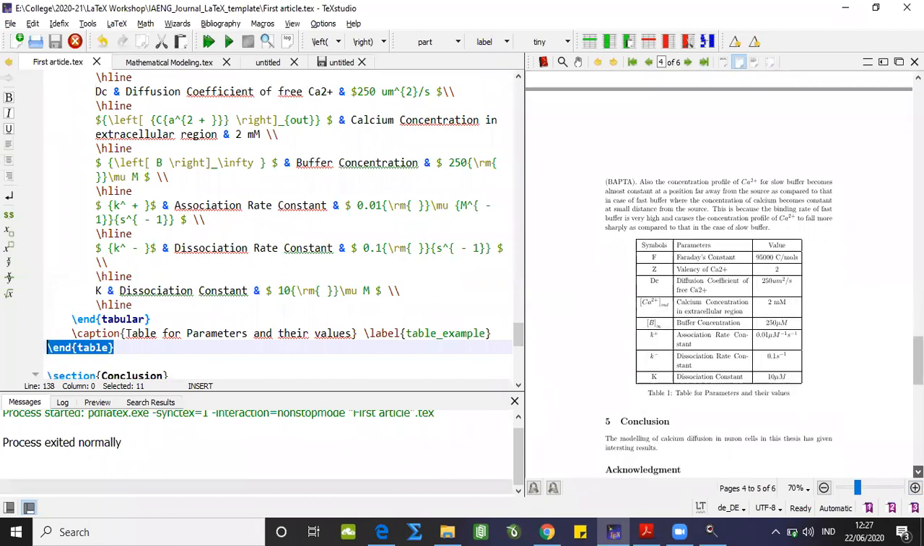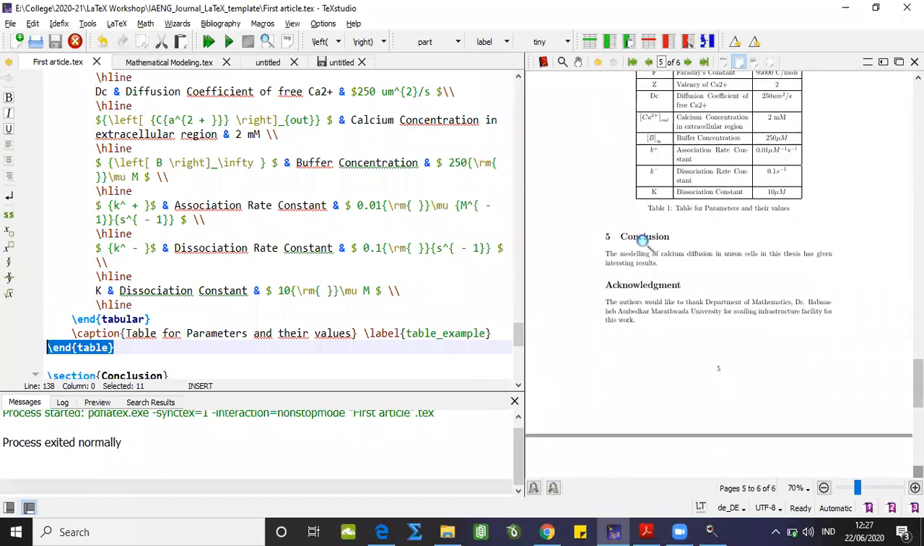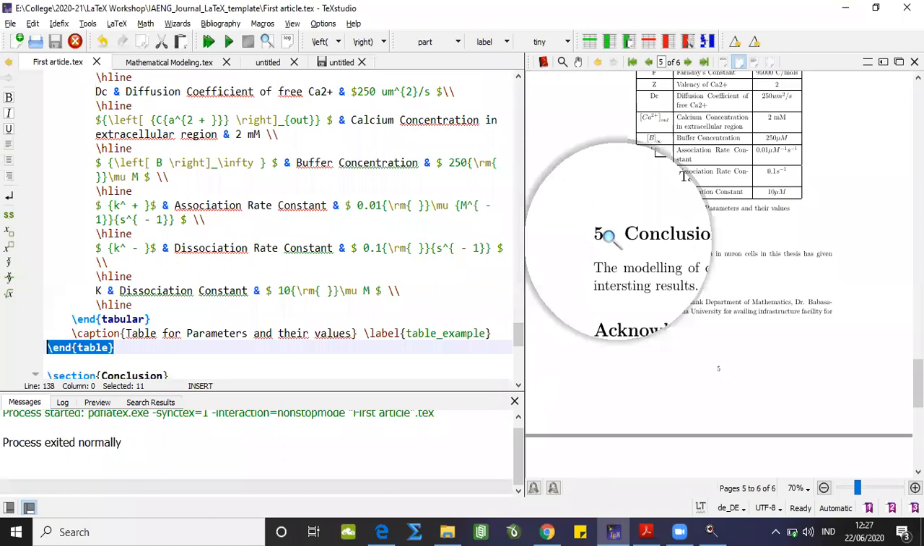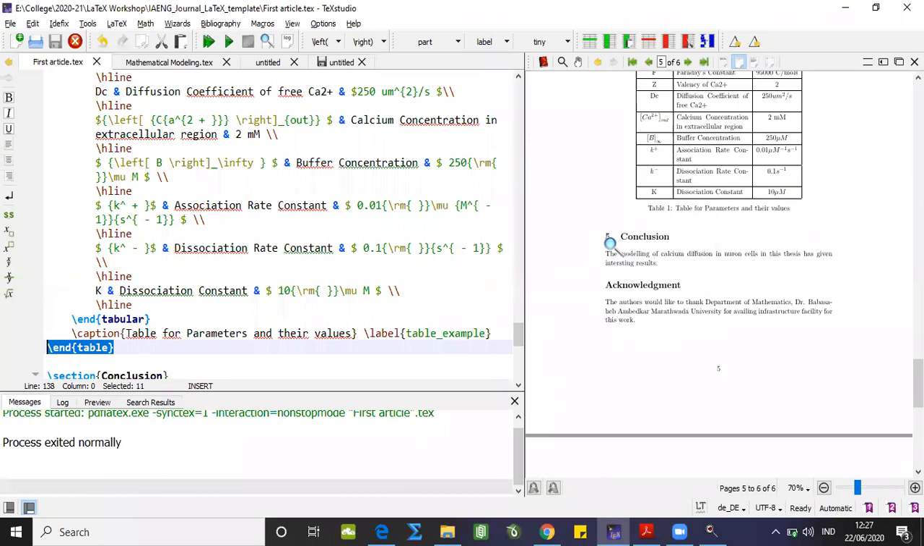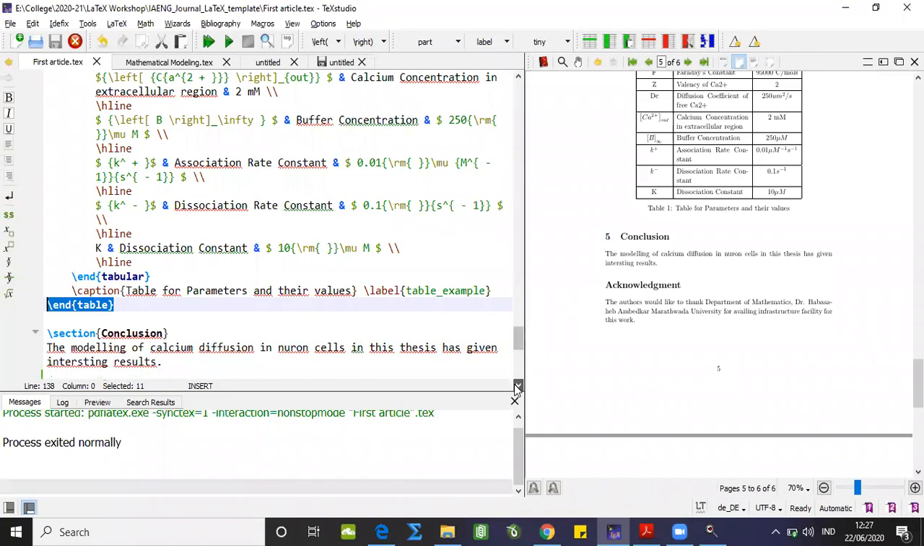Next section I have given as section 5, conclusion, and here we are concluding our discussion of our methodology or concepts or the results, whatever we have, with the proper final comment you can say. The next part I would like to show is this one.